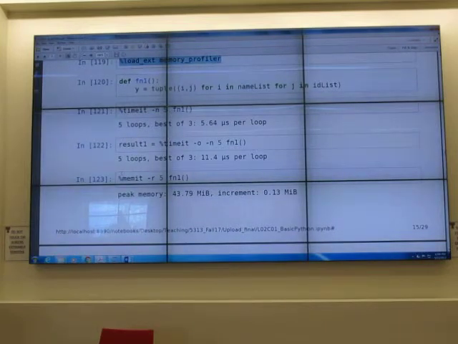So memit dash r 5. If you want to know what memit is, what anything is, no one can memorize all that. What you do is you press tab. See what I'm saying? Press tab.